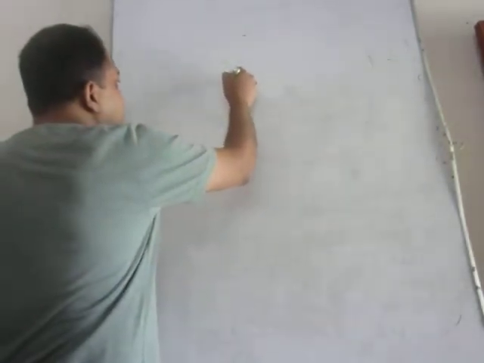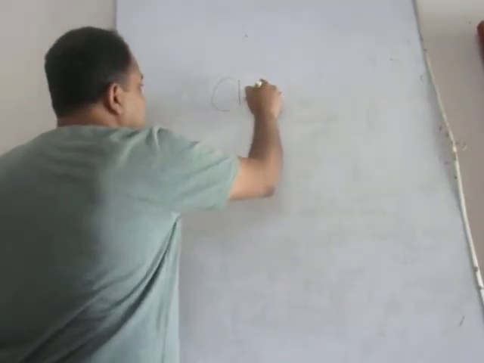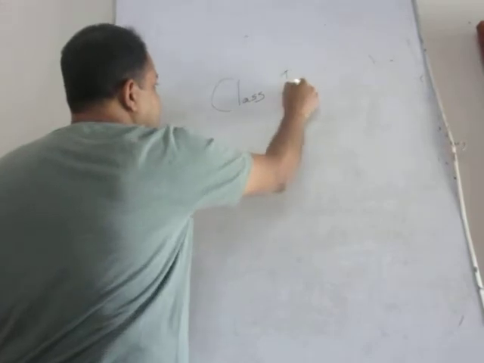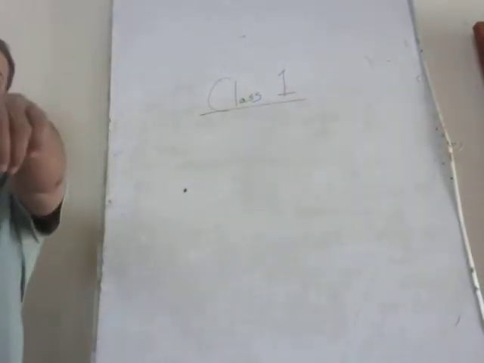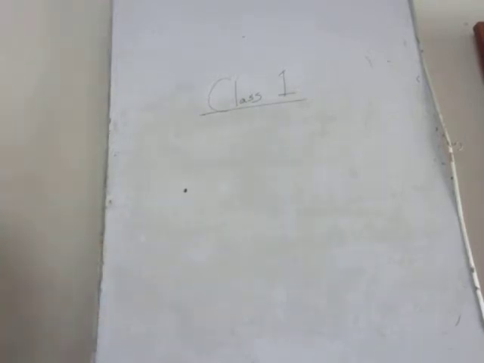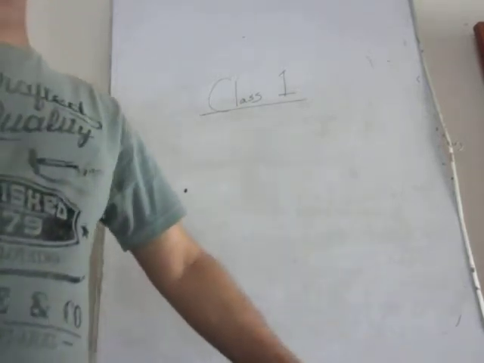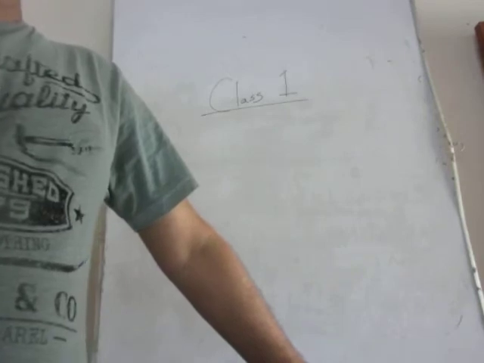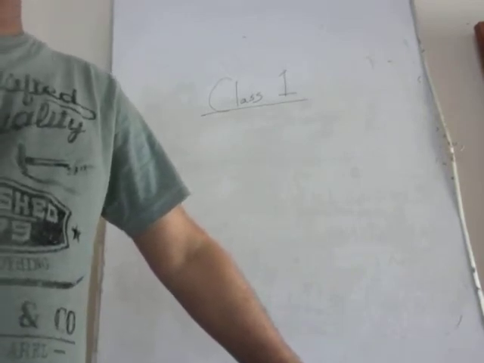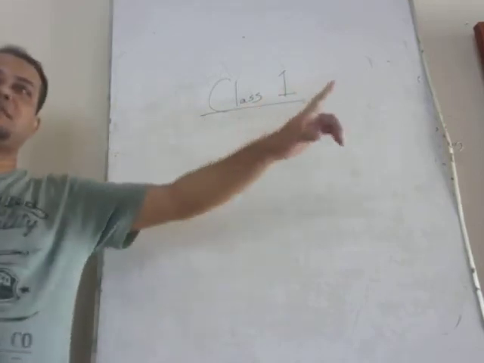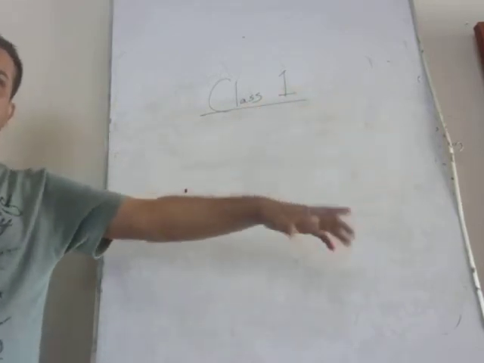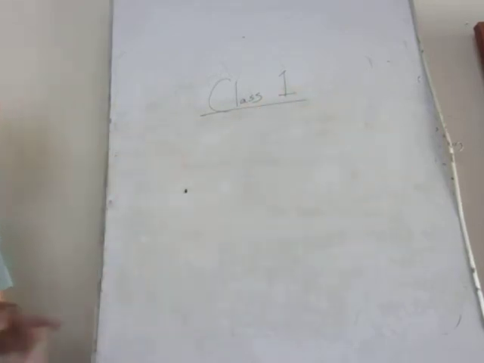Okay. Guys, look at the board. So today we are going to start class 1. Class 1. This is management accounting. So we are going to start management accounting. CIMA, ACCA, in both the cases we have management accounting courses. And inshallah, we'll sit for this exam in this June, first segment of June, right?